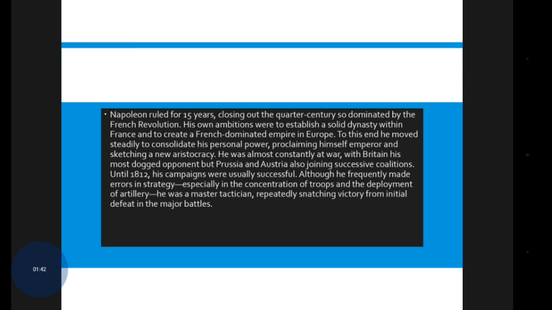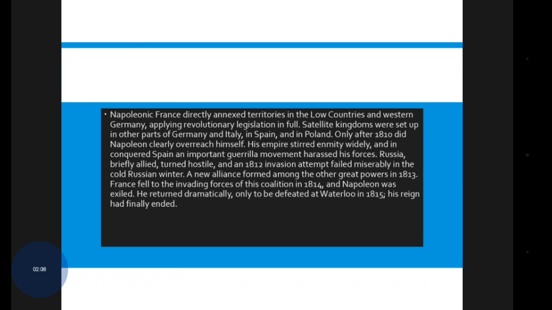Until 1812, his campaigns were usually successful, although he frequently made errors in strategy, especially in the concentration of troops and the deployment of artillery. He was a master tactician, repeatedly snatching victory from initial defeat in the major battles. So, the next slide.